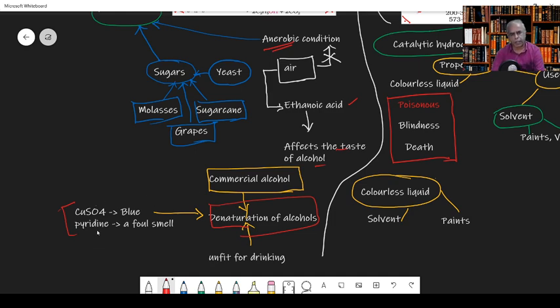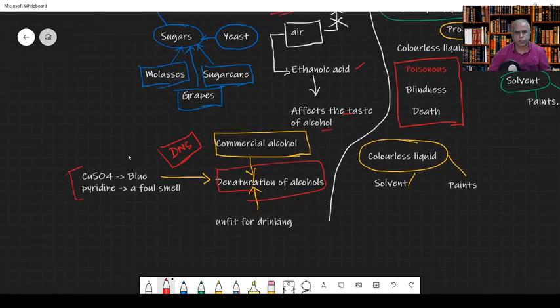By adding pyridine, it makes a foul smell, so that we can avoid consumption of alcohol. This is known as denatured spirit, DNS. Thereby we can make it unfit for drinking.